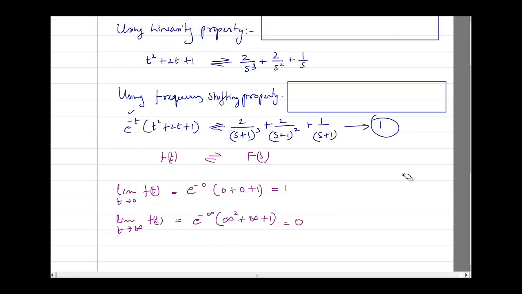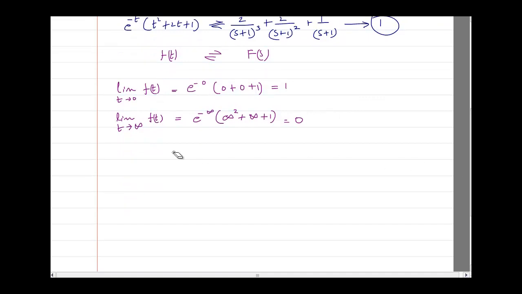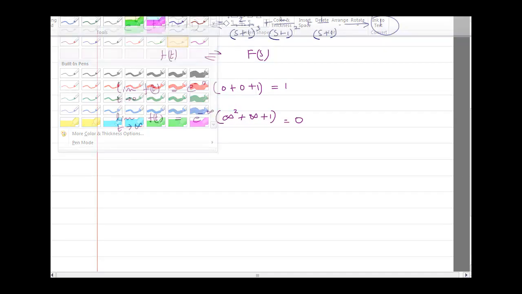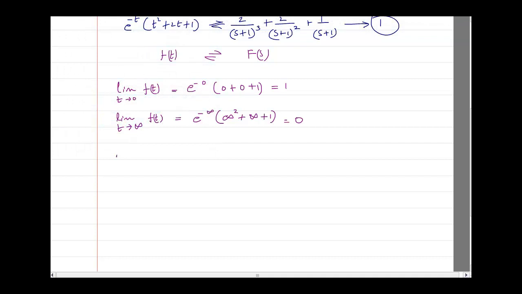Okay. Now similarly, the initial value and the final value of s into F of s. So I will write the limit as s tends to 0 of s into F of s.